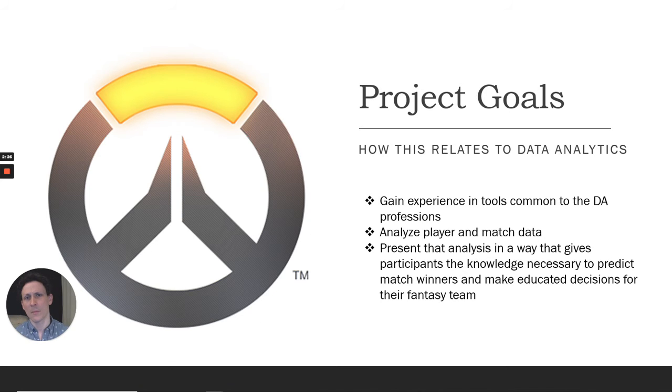So what are my project goals for this, and how does it relate to data analytics? Well, I really wanted to get familiar with some tools that are common in the data analytics field, and those, in this case, are Python and Google Sheets. But along with concepts like dashboards and web scraping and that kind of thing, but I also wanted to present this analysis in a way that's easily digestible for participants so that they can make educated choices on who they want on their team and who they think is going to win this coming weekend's matches.